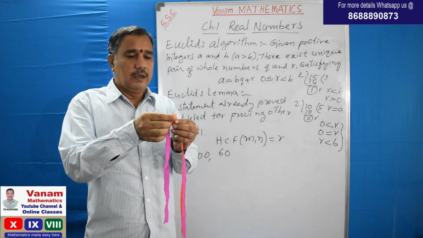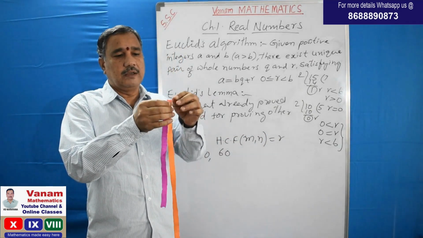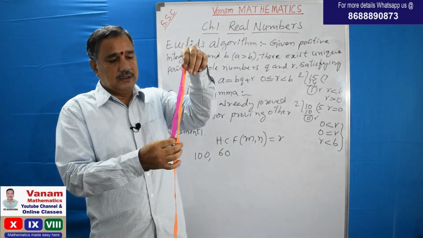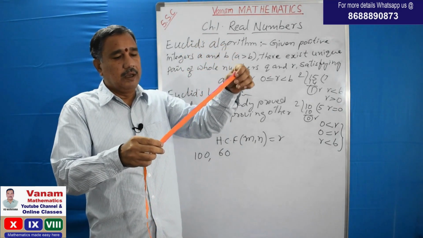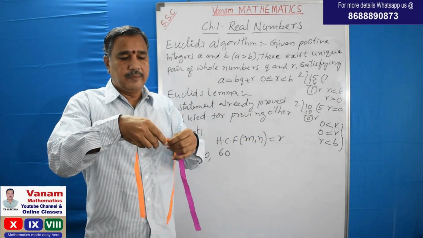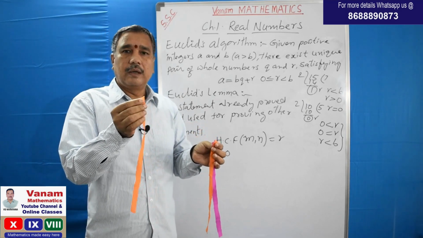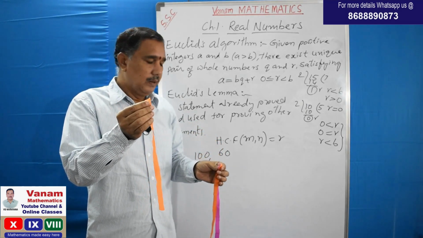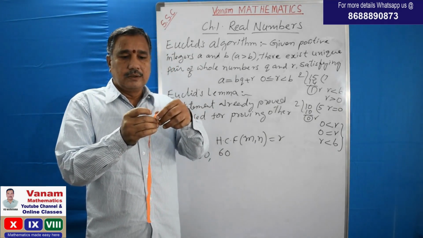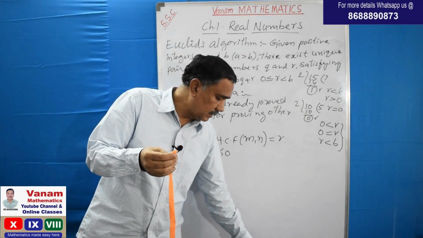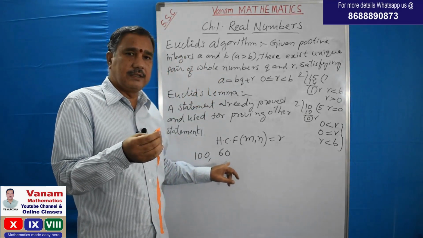Now again, take this 60 centimeter strip, and cut it again. Can you say what is the length of this remaining one? It is 60 minus 40, 20 centimeters. So this 20 centimeter strip measures both the 100 centimeter strip and the 60 centimeter strip.